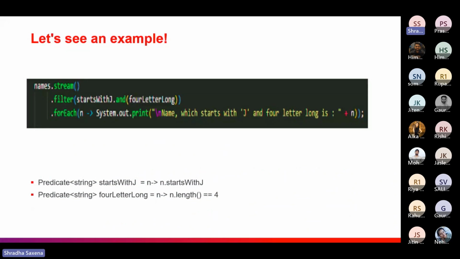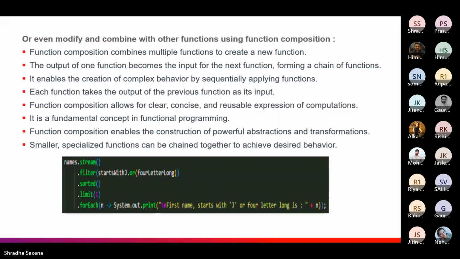This is a quick example of what we are trying to say about HOFs. We want to filter out the names, using streams here, and we have to filter out those that start with G and are 4 letters long, and we are using a forEach. As I have told you, this is a composition of functions.